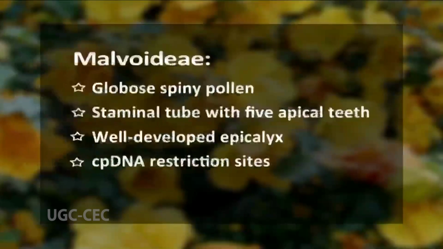The monophyly of Malvoideae, the largest of all the subfamilies, is supported by having globose spiny pollen, a staminal tube with 5 apical teeth, and also a well-developed apicalyx. Also, the chloroplast DNA restricted site data also support its monophyly. Within this Malvoideae, as I mentioned, this is the largest subfamily within the family Malvaceae.